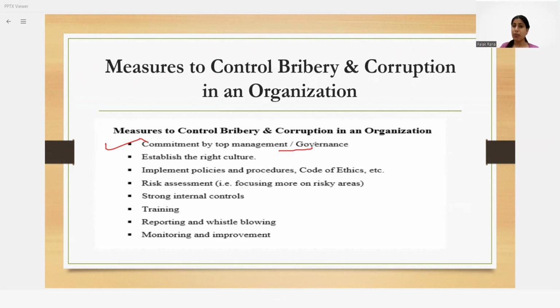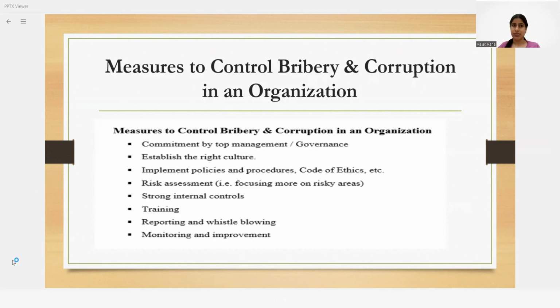So yes, they need to implement policies, a code of ethics, and there should be strong internal control and checks over these bribery related areas. And we need to make sure that we are providing good training to our employees. And again, we are reporting any concern with respect to bribery, and we are encouraging whistleblowers to speak about any wrong action or any fraudulent behavior in the organization. And again, there should be a proper monitoring process in the organization, just to make sure that everything is being captured.